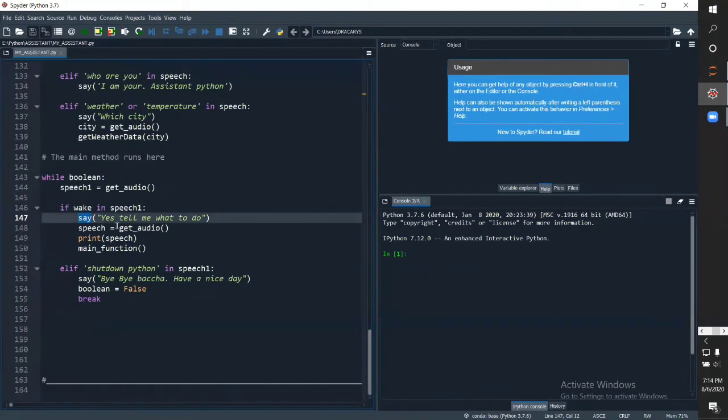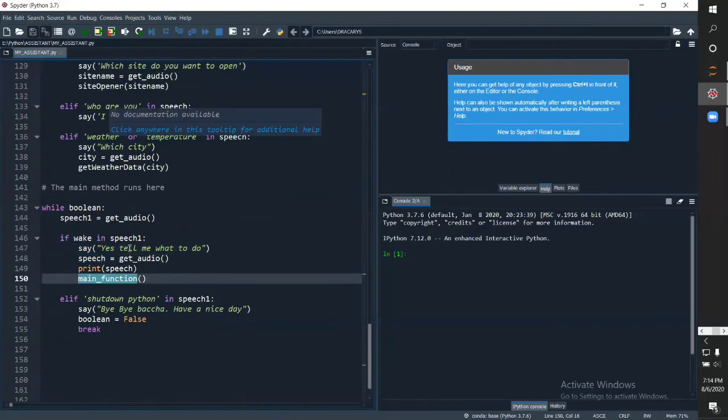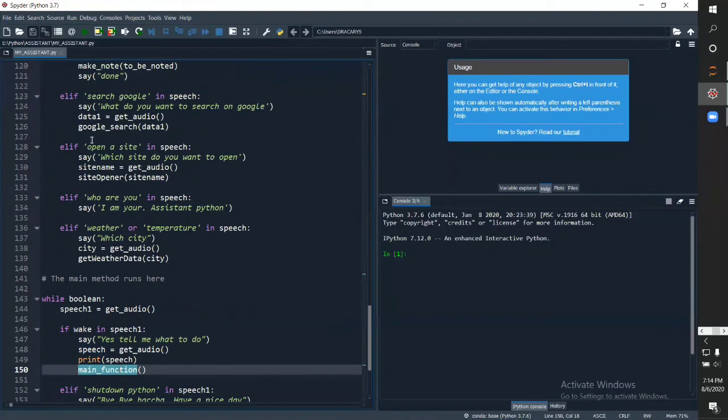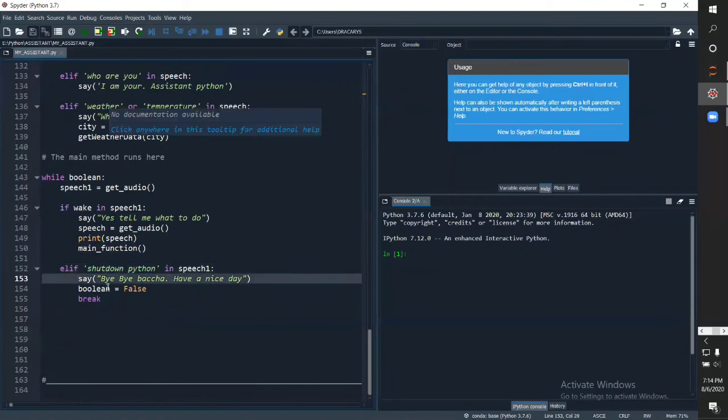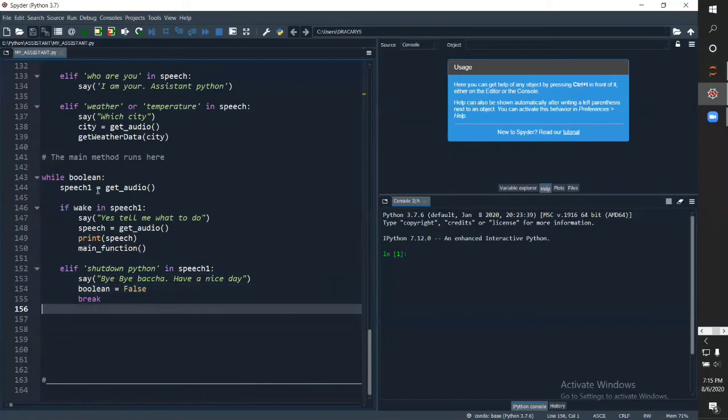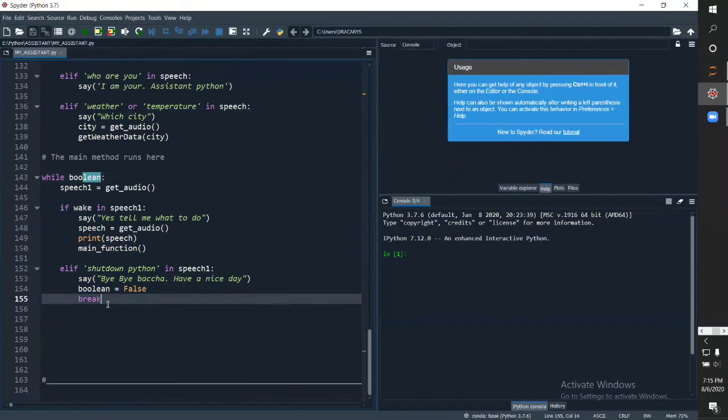So it will say yes, tell me what to do, and then it will listen again, and when we ask something such as open a site or search Google, it will perform the following function, main function. Else if we say shut down Python in speech, it will say bye bye, have a nice day. Boolean will get false in order to break this while loop, and we will exit from the loop.